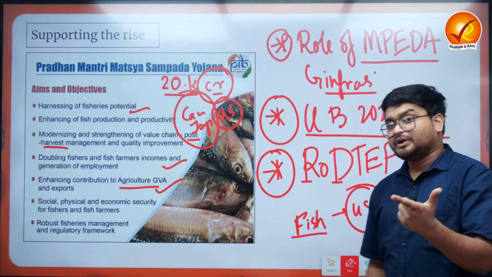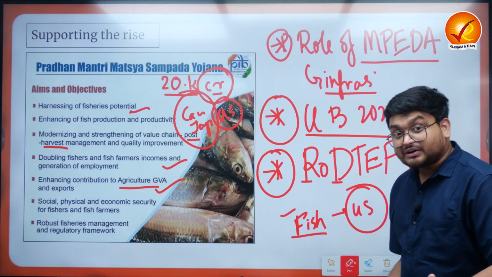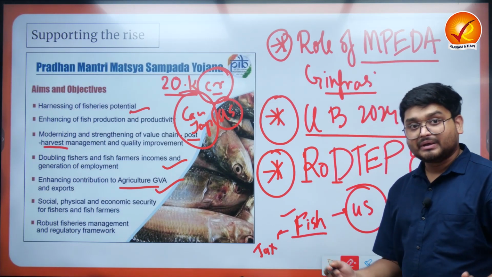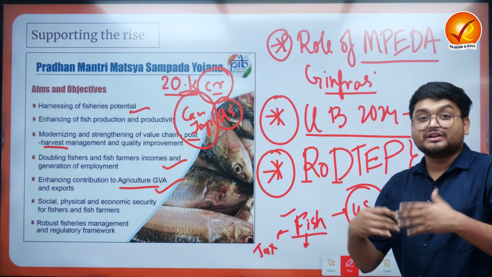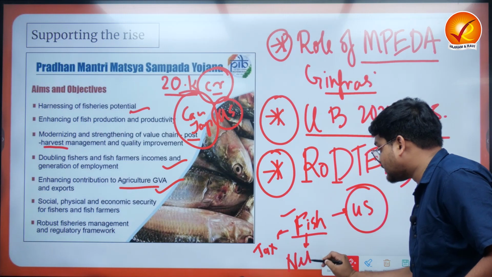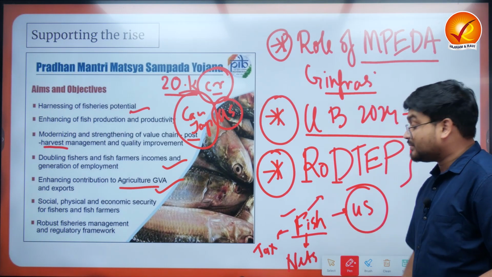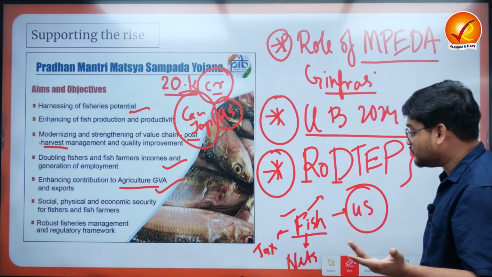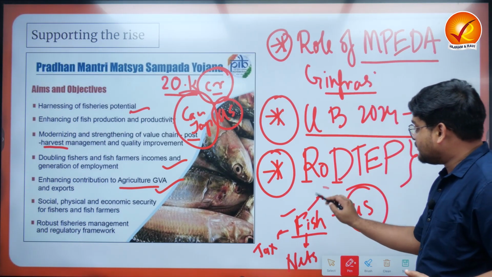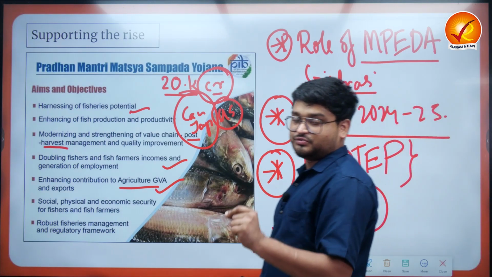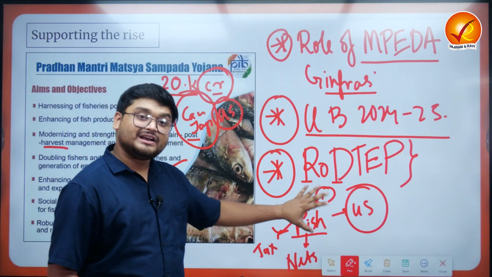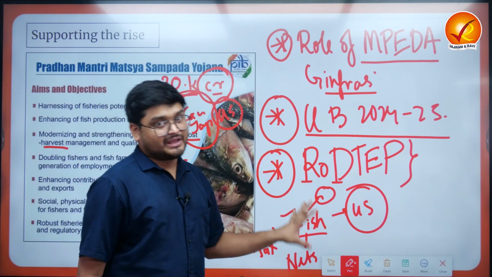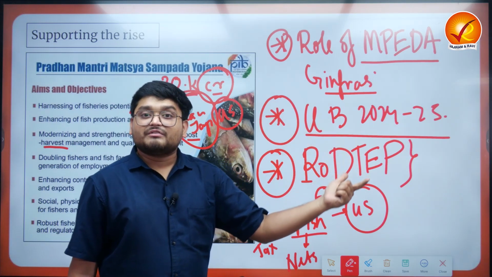Now when this exporter is exporting this fish, that particular person maybe has to pay some taxes related to land, maybe some taxes related to various services, maybe the fishing nets. Maybe that particular person or the exporter also has to spend some money on transportation. So there are many services that the exporter is using, and also there are many taxes, import duties, and various other kinds of duties which these exporters are paying to the government of India.